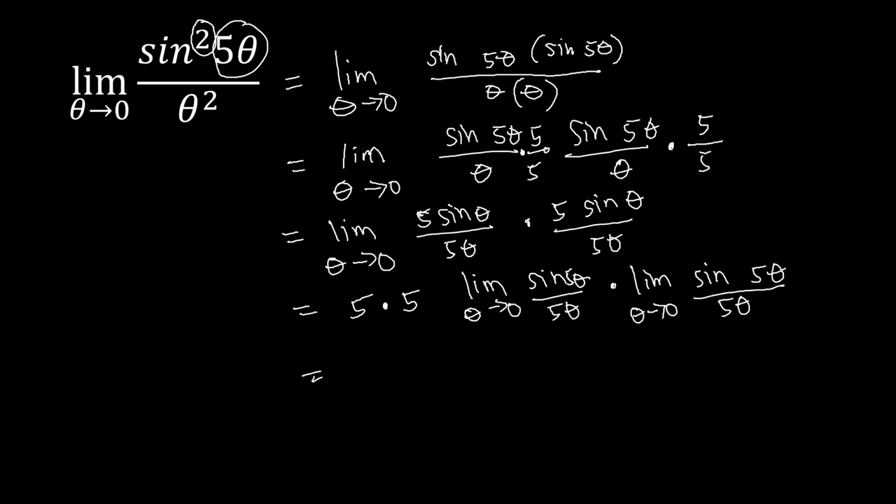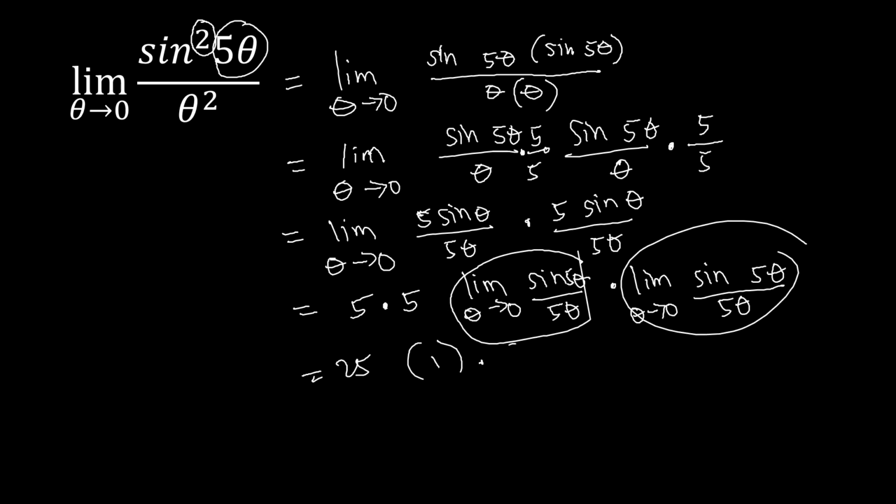So 5 times 5 is 25, and the limit of this is equal to 1, times the limit of that one, which is also equal to 1, and this is now equal to 25. So that is how you get the limit of the special cases, where we are concentrating on the sine of an angle over an angle. So once again, this is your teacher Jenny saying, practice and practice, and one day you'll get perfect.